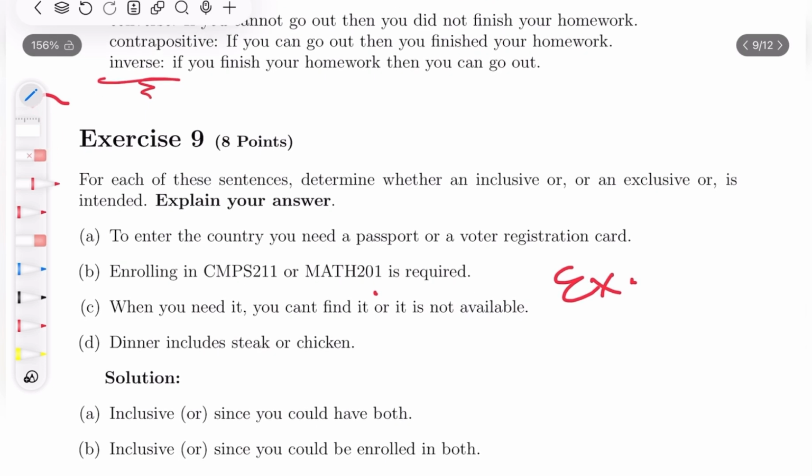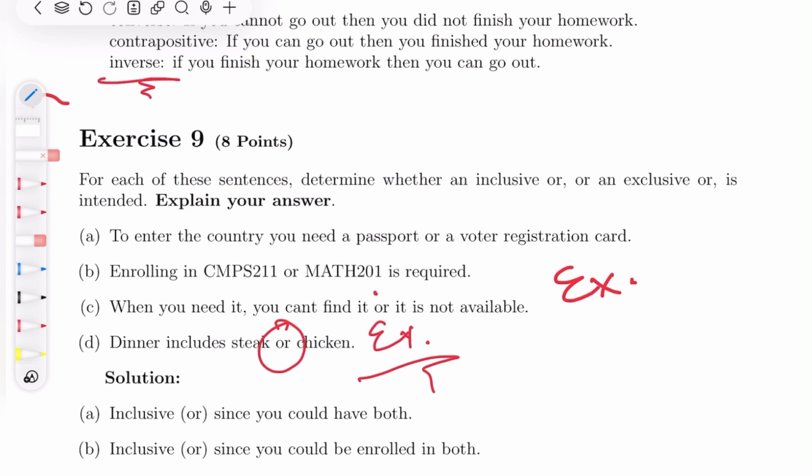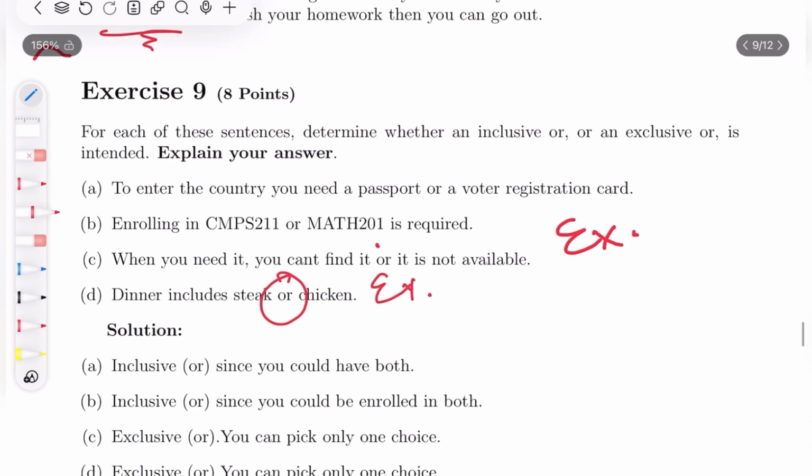Dinner includes steak or chicken. I believe that this is exclusive, because steak and chicken would be too much money to offer in one dinner, maybe if it's a restaurant or something. So yeah, I believe it's exclusive.